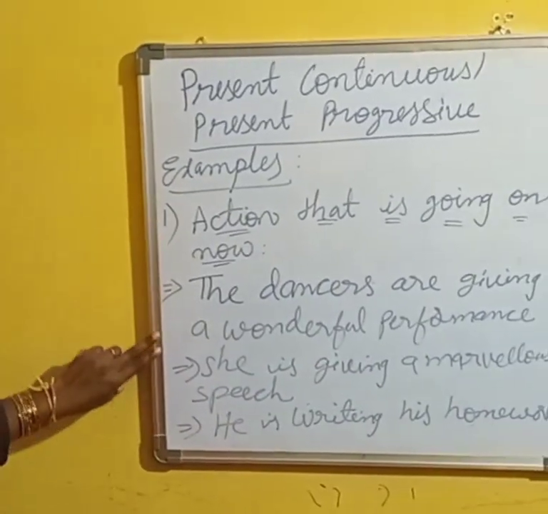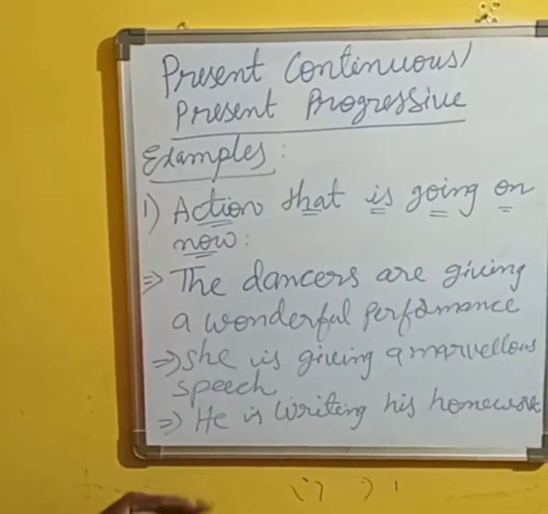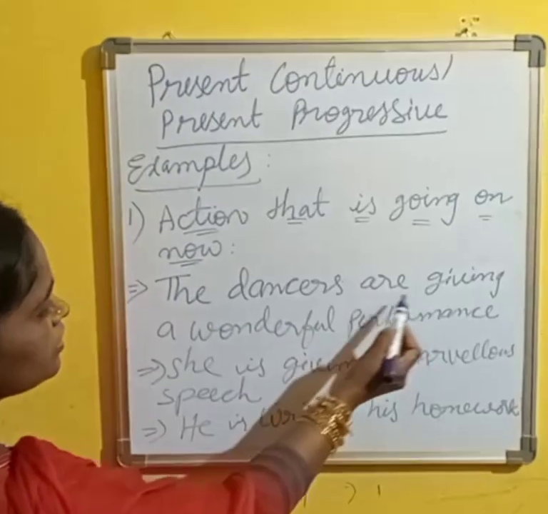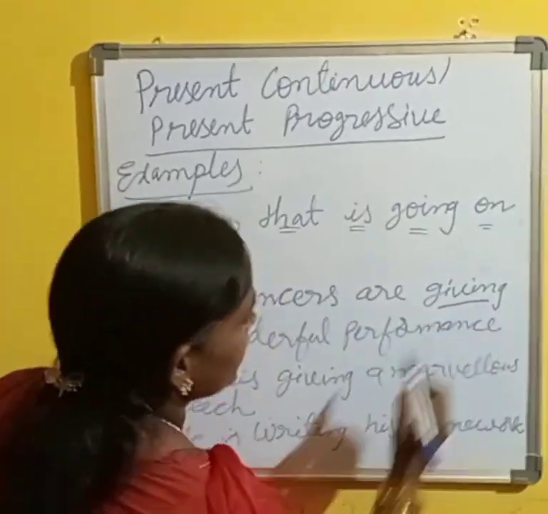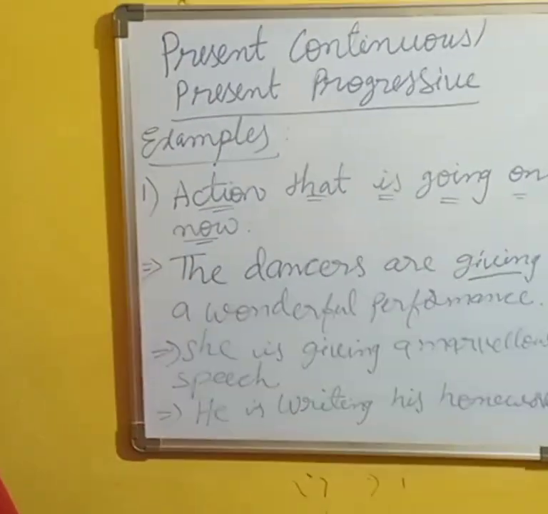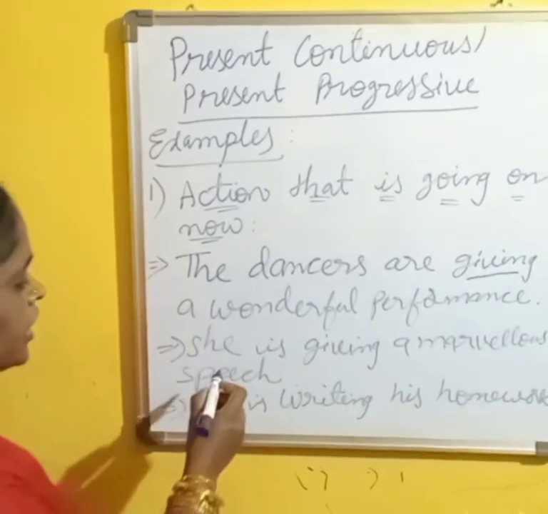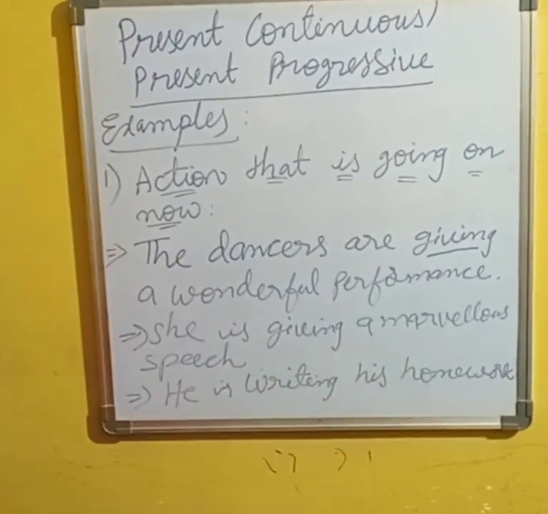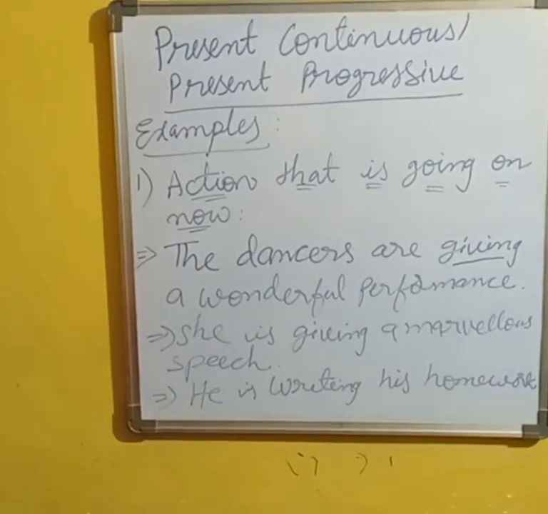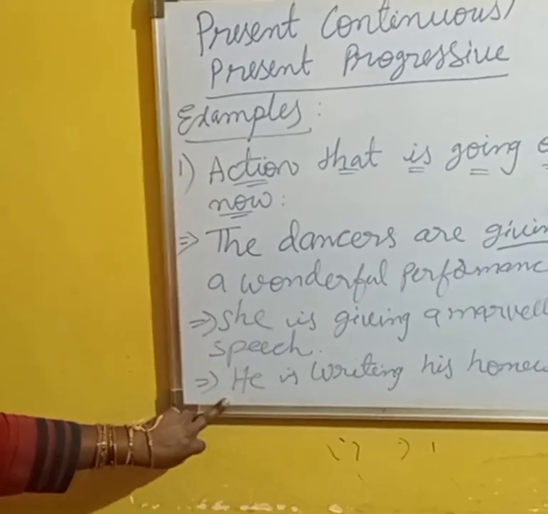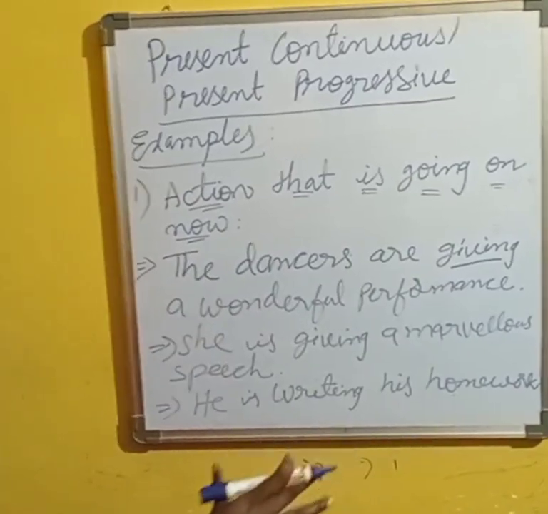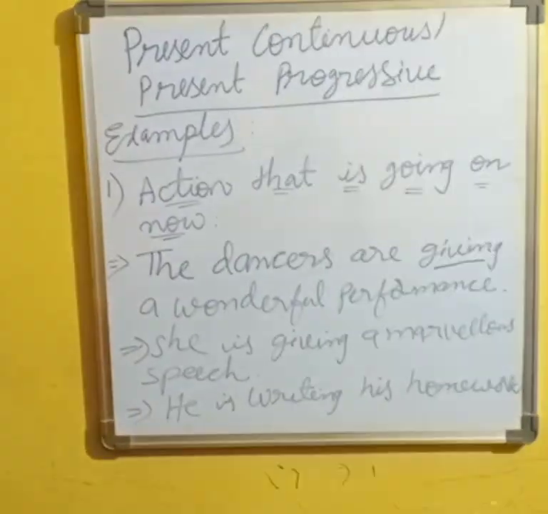So see these examples. At present, what actions are going on now? How to explain, how to describe? The dancers are giving, here we use the verb plus ing form. The dancers are giving a wonderful performance. So the action is going on. Next, she is giving a marvelous speech. Now she is giving a speech. Next, what is he doing? He is writing his homework. So these are the actions that are going on now.